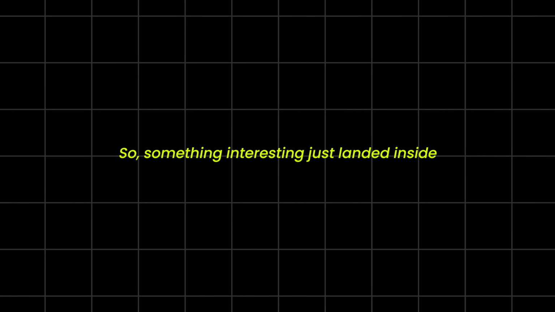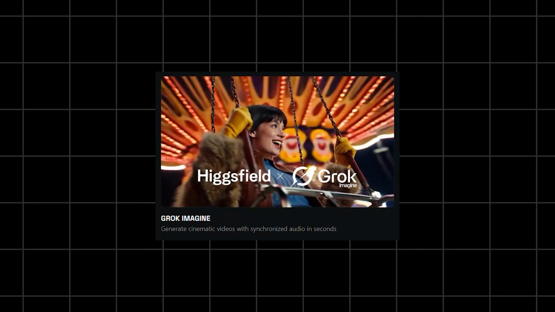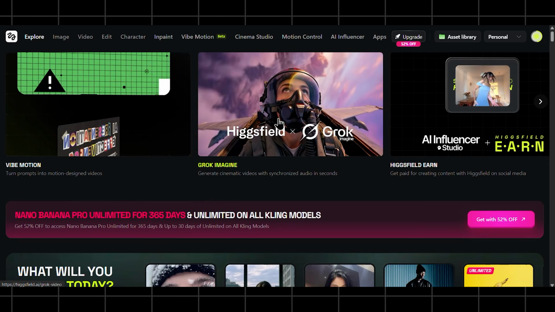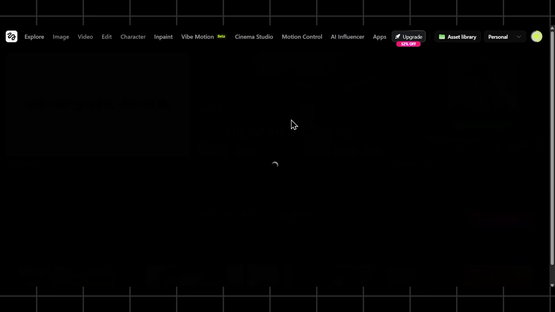So something interesting just landed inside Higgsfield. Grok Imagine, the video generation model by xAI, is now available to try. And instead of just talking about what it claims to do, I want to actually open the platform and see how it behaves in real use.